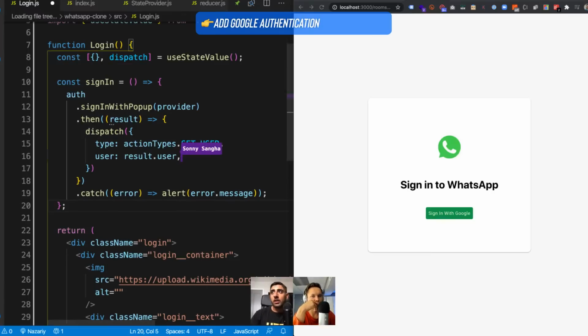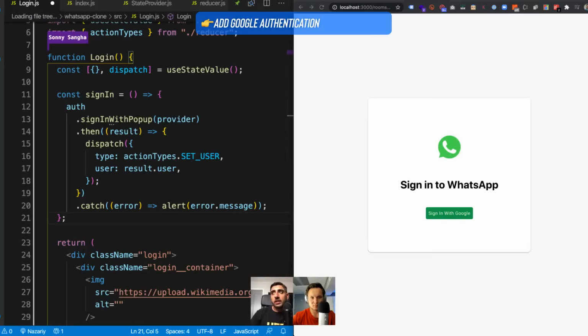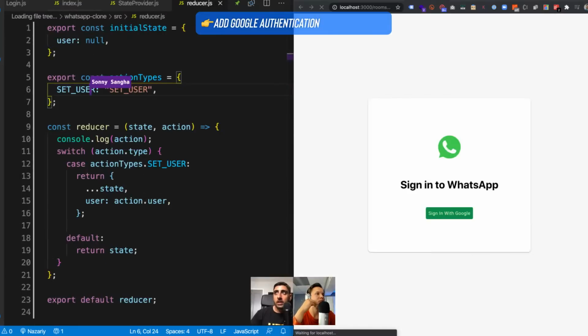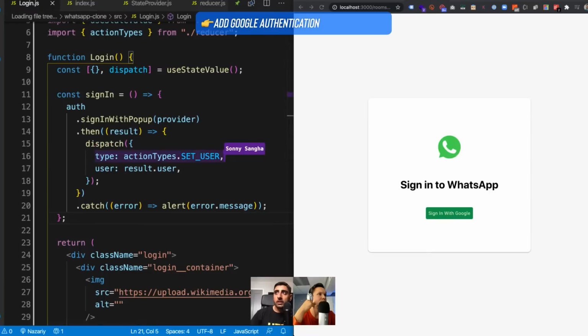Remember, we're going to dispatch an action type. To avoid accidentally typing in the wrong string, inside of reducer.js I created an object with the correct mapping. So you see here, set user is assigned to set user. Then we're saying the type is the set user action, and the user is whatever we got back from Google.user, because that was all of Nas's information when he signed in.